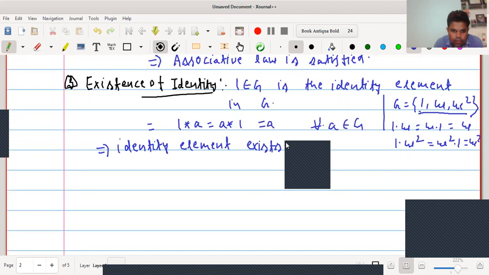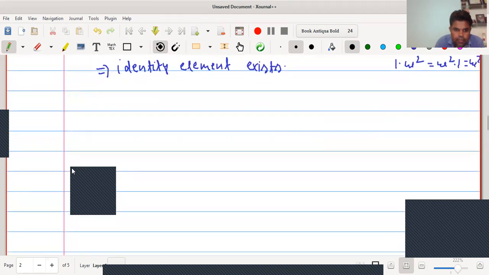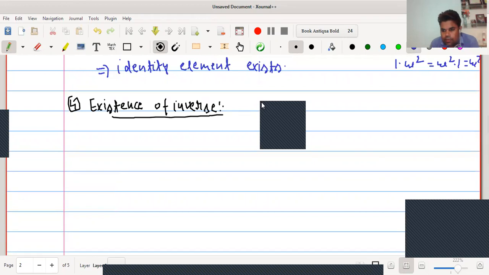Now we will check our fourth property. Fourth property is existence of inverse. We have to check inverse for each and every element individually. We are given that G equals {1, omega, omega square}.